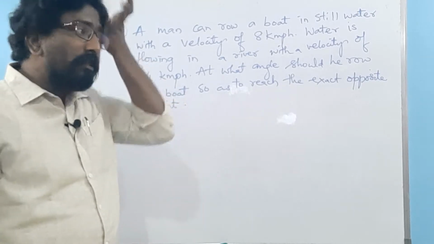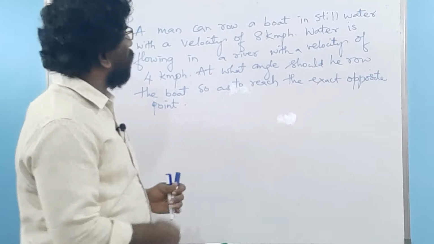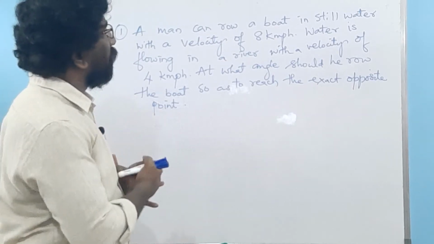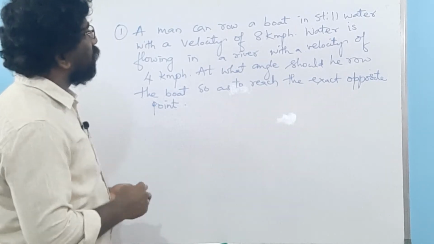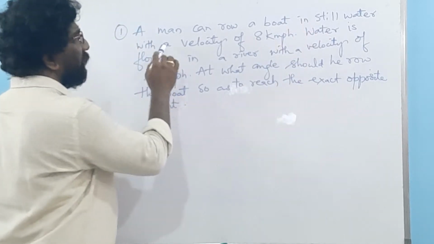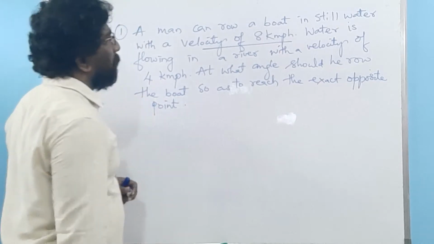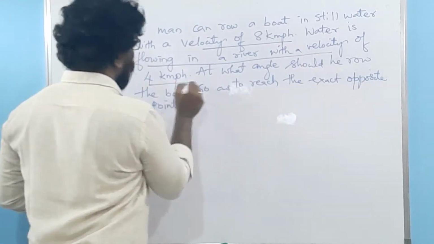Okay. So now, a question is given to us. This is a problem regarding a boat traveling in water, that is, motion of a boat in a river. A man can row a boat in still water with a velocity of 8 km per hour. Water is flowing in a river with a velocity of 4 km per hour.